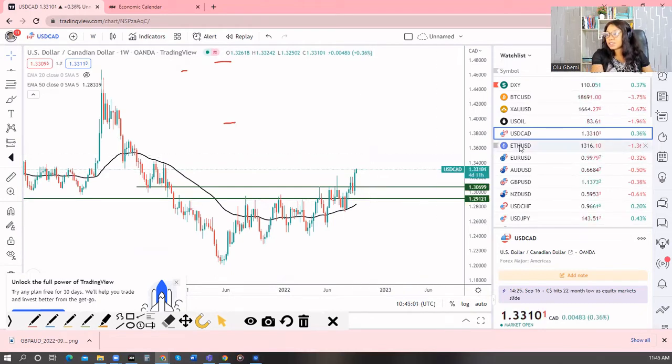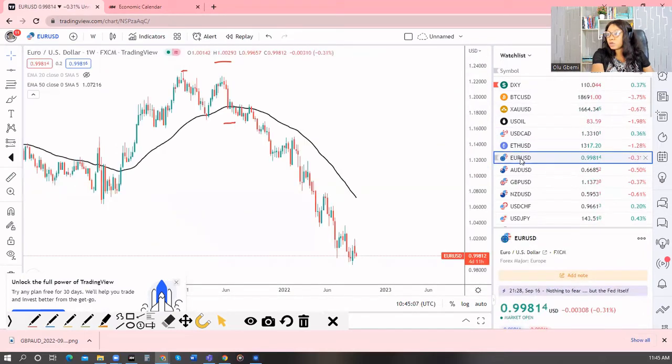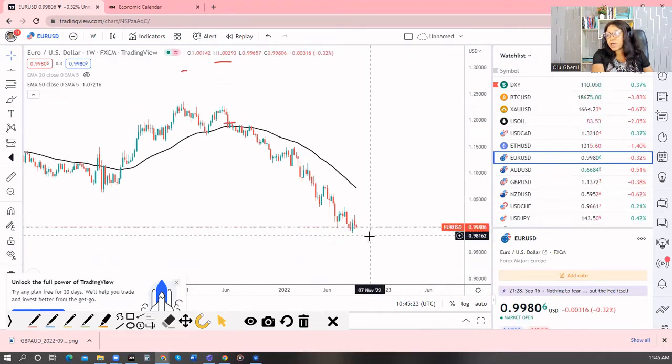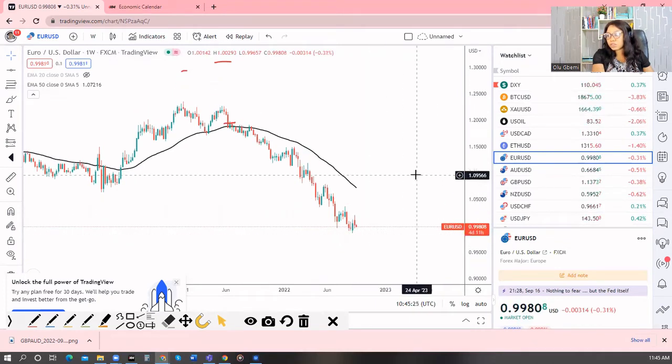Let's pay attention. Ethereum, I'm looking at it the same way as Bitcoin, so let's not bother with that. Let's go to Euro USD. Of course, this is all bearish. It's still bearish, but let's see, is this a bullish engulfing? Is it going to be broken back to the bottom side? That's what I'm looking at now. I feel we may have some move down, and then we have continuation to the upside again.